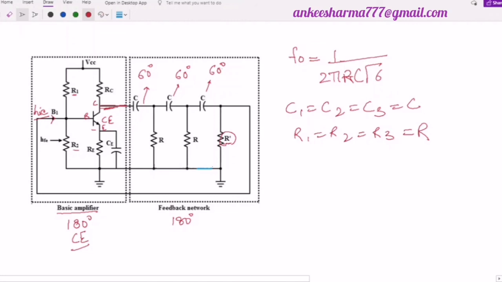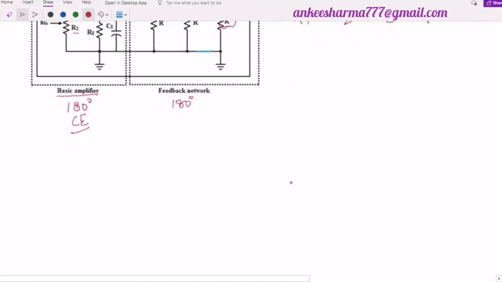Okay, we will do a numerical on it now, on this frequency, to see what kind of numericals you will have. So I will write the question over here.